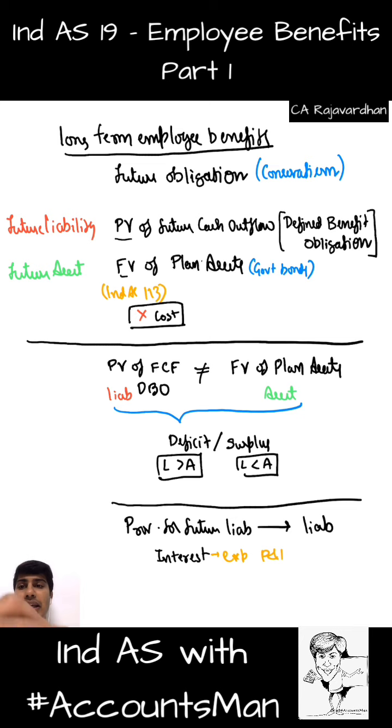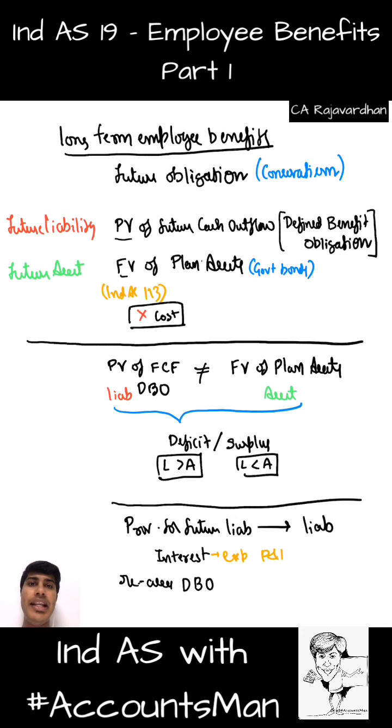And the next important thing is, we need to do remeasurement, or I can say reassess, my defined benefit obligation. See, I have not told my employee how much money I will pay.